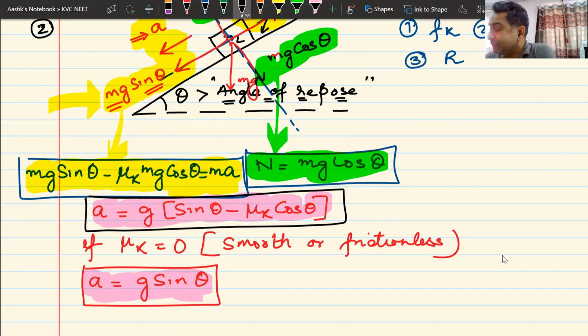Am I clear? Can I have some reason that we have understood this? How have I done this? Downward minus upwards is equal to ma, because the block is moving downwards. In all the cases, we have done the same thing. We have found out the direction of acceleration. If it is downwards, it will be downwards minus upwards. If it is upwards, it will be upwards minus downwards. We have done the same thing over and over again. Is there a doubt that you want to ask?